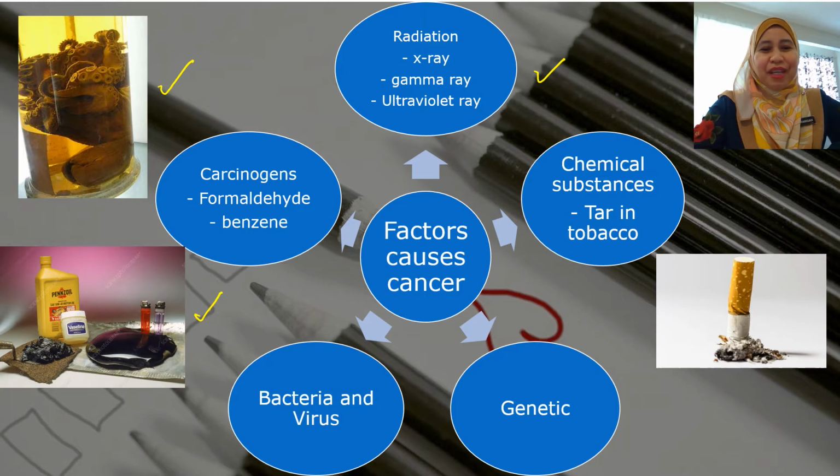These are some of the examples of the product that contain benzene. The third causes of cancer are bacteria and virus. The fourth factor is in your genetics. And the last factors that can cause cancer is chemical substances, for example, the tar in tobacco.